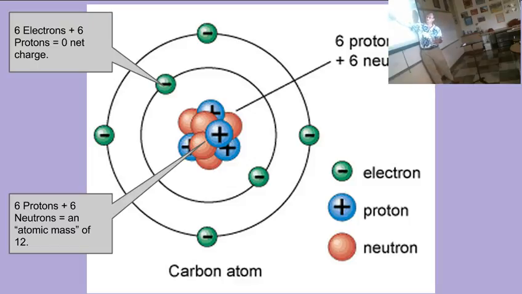So 6 protons, 6 neutrons, 6 electrons. It has 6 protons and 6 neutrons in its nucleus, so it has an atomic mass of 12. And if you were to look at carbon on the periodic table, you would see that its atomic number is 6 because there are 6 protons, and its mass number is 12 because it has 12 things in the nucleus. The number of electrons does not affect the mass. We don't count electrons in mass numbers. It has 6 protons and 6 electrons, so it has a net charge of 0. This is a neutral, normal carbon atom.